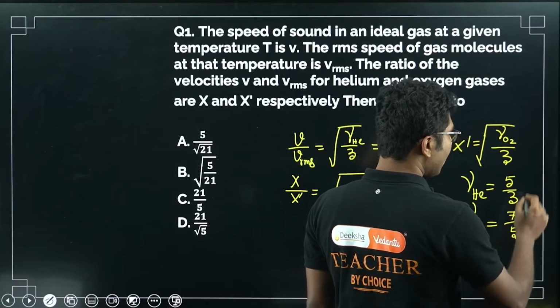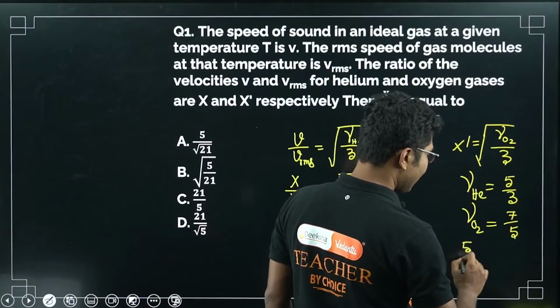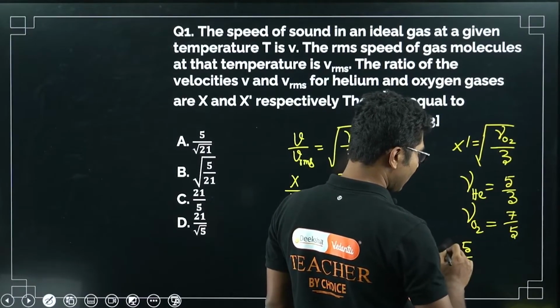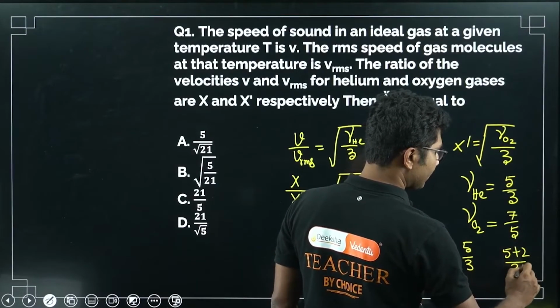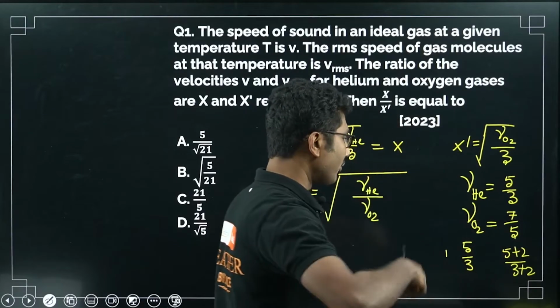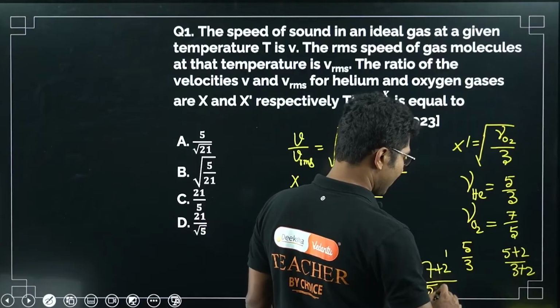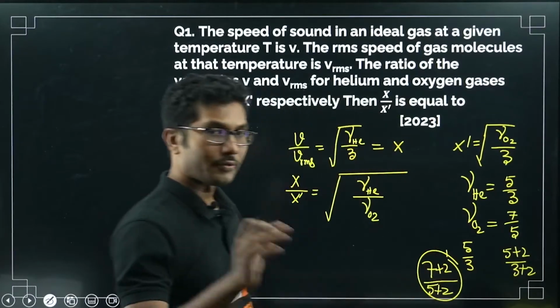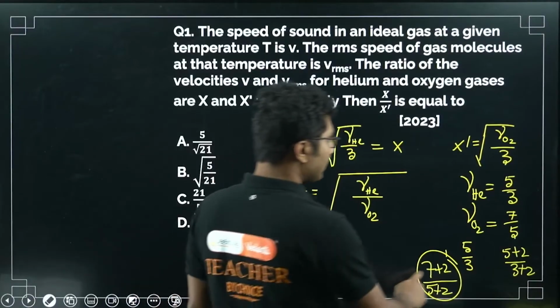For higher order you have to add 2 to numerator and denominator. You remember 5 by 3 for monoatomic. For diatomic it is 5 plus 2 by 3 plus 2, 7 by 5. For triatomic, 7 plus 2 divided by 5 plus 2. If you remember like that, you will always remember the final value.